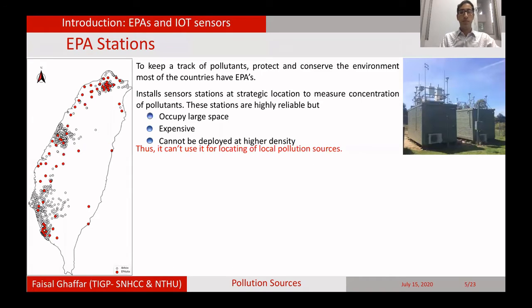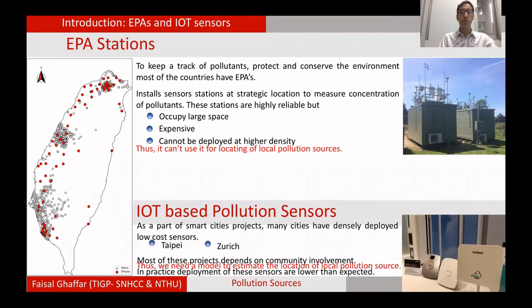The government monitors these pollutants through EPA stations. These stations take up quite a large space, as shown here in the figure. They are quite expensive, and they cannot be deployed at higher density because of the space and the cost. So the network is very sparse. That's why it cannot be used for locating pollution sources, especially local pollution sources.